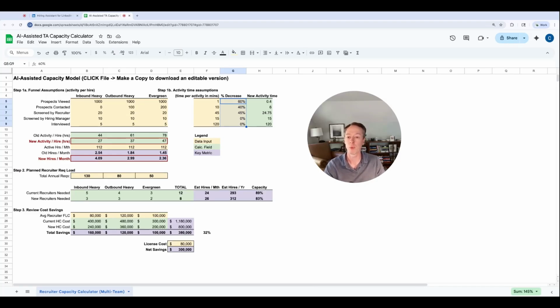I actually think that's a better approach because if you're reviewing the same number of people, but it's taking you much less time, then you're actually not narrowing your top of funnel and you're not hitting metrics that may be important for things like diversity, equity, and inclusion.